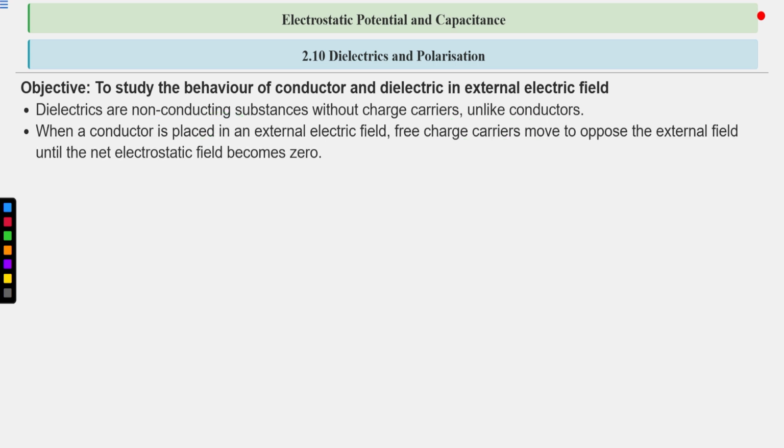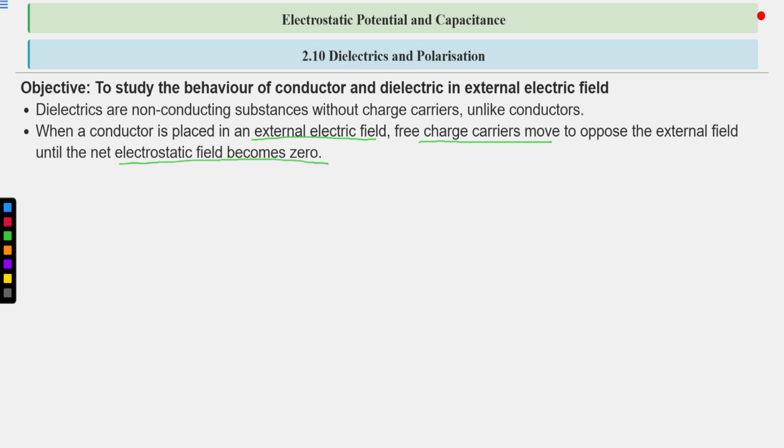When a conductor is placed in an external electric field, free charge carriers move to oppose the external field. We already discussed what happens inside the conductor when an external field is applied across it. The free charges present in the conductor adjust or distribute themselves according to the external field such that the electrostatic field inside the conductor becomes zero.